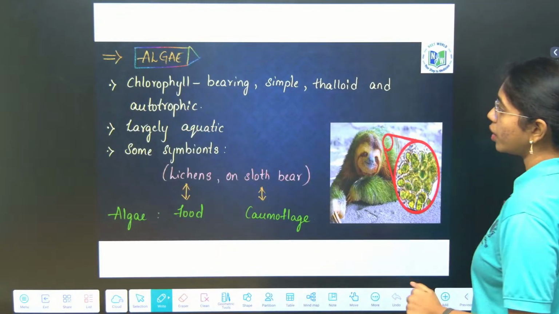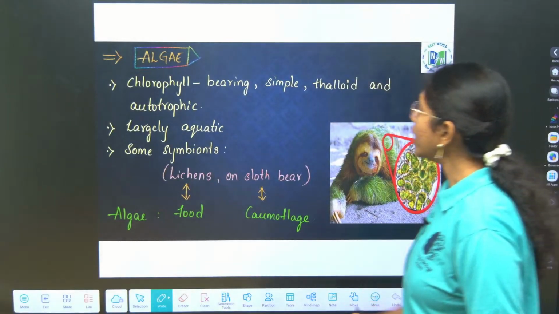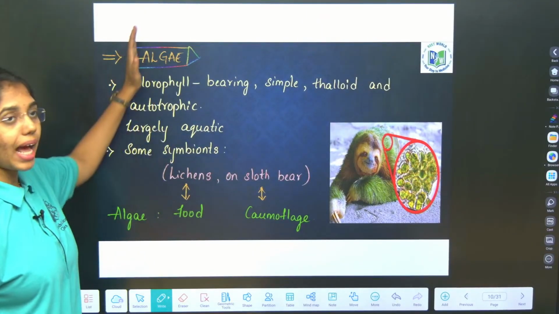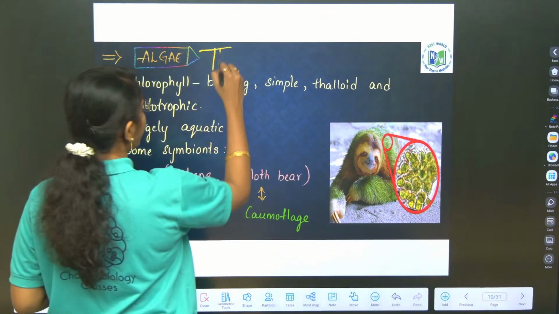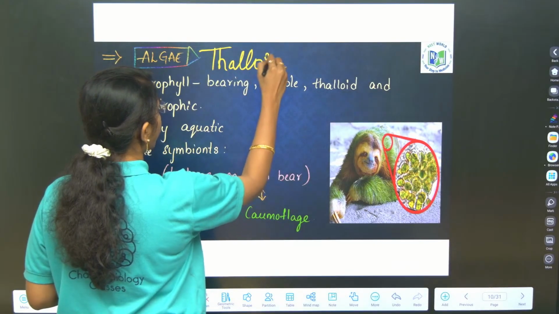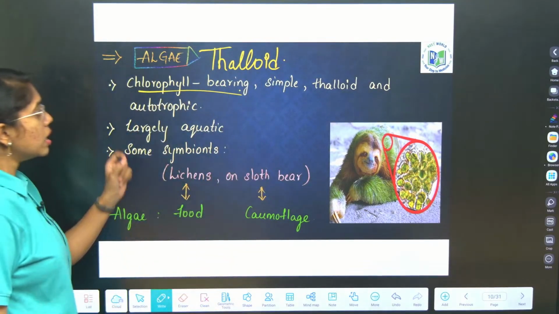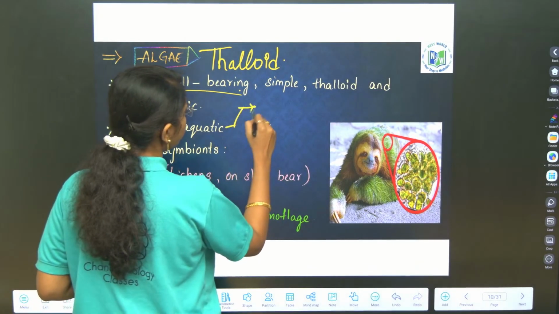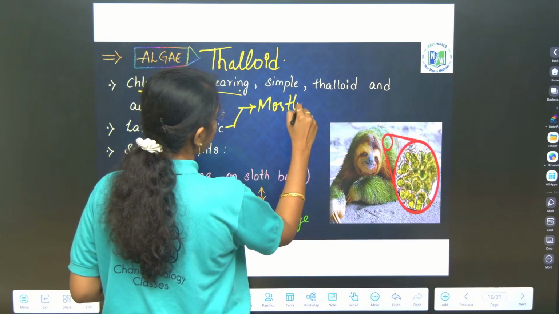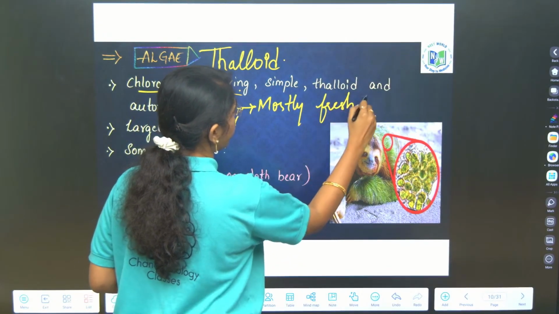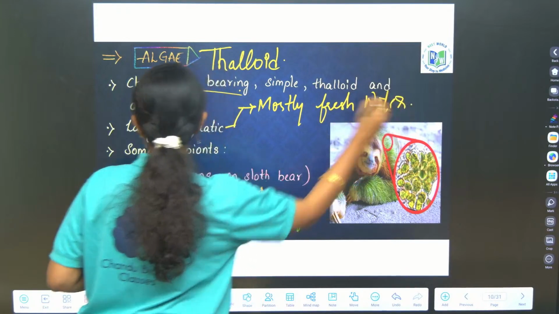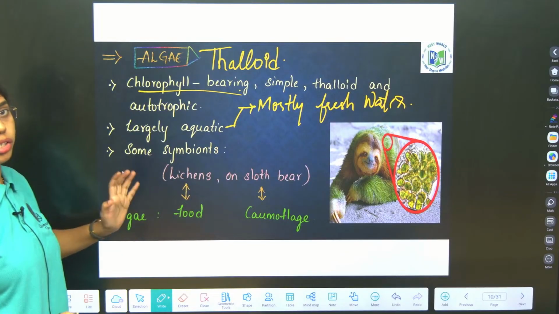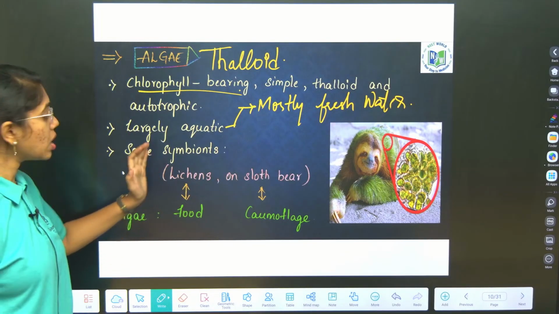Next, algae. Algae are chlorophyll bearing, simple, thalloid and autotrophic organisms. Algae include all the thalloid organisms which are chlorophyll bearing, simple and autotrophic. Largely they are aquatic, most of them are freshwater, and a few of them are marine. A few of the algae also live as symbionts. Some of them are symbionts like lichens.